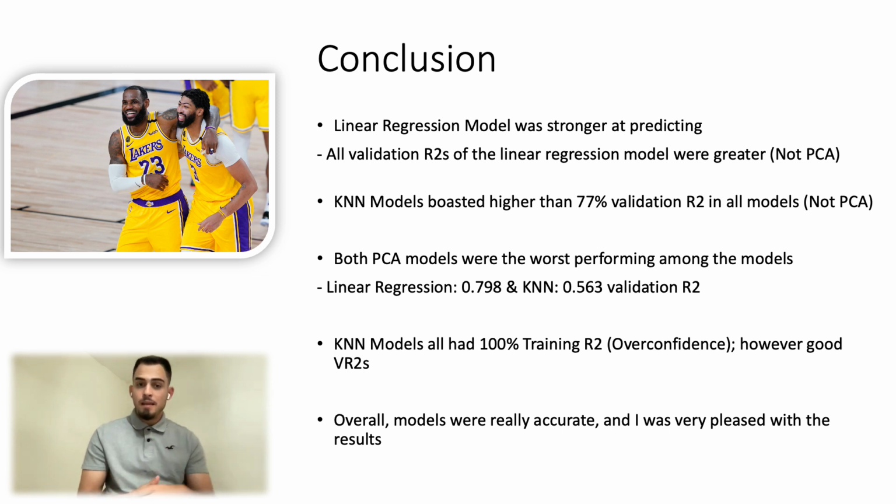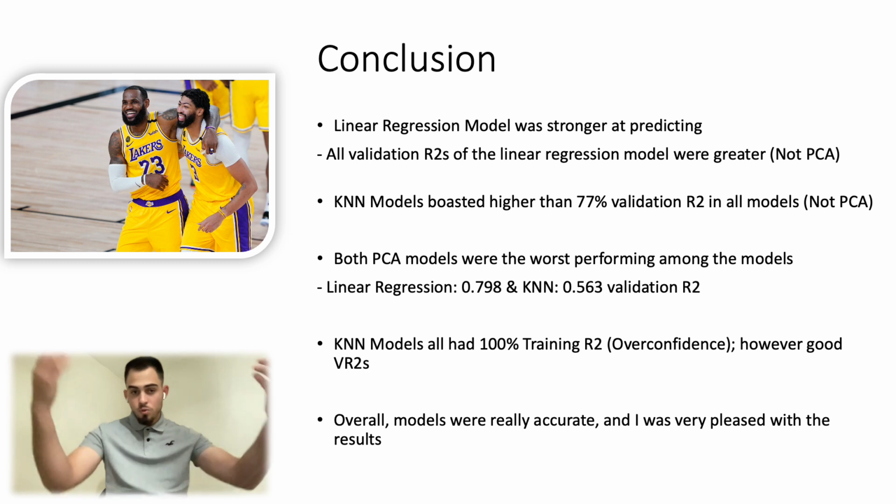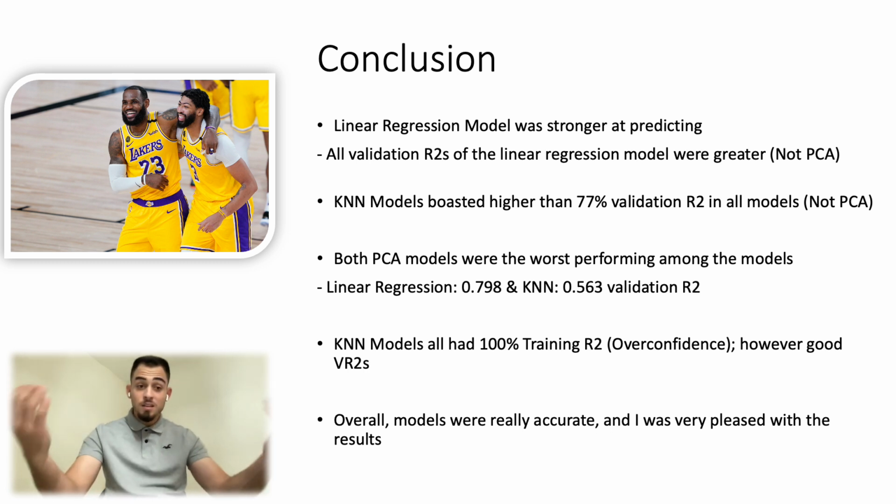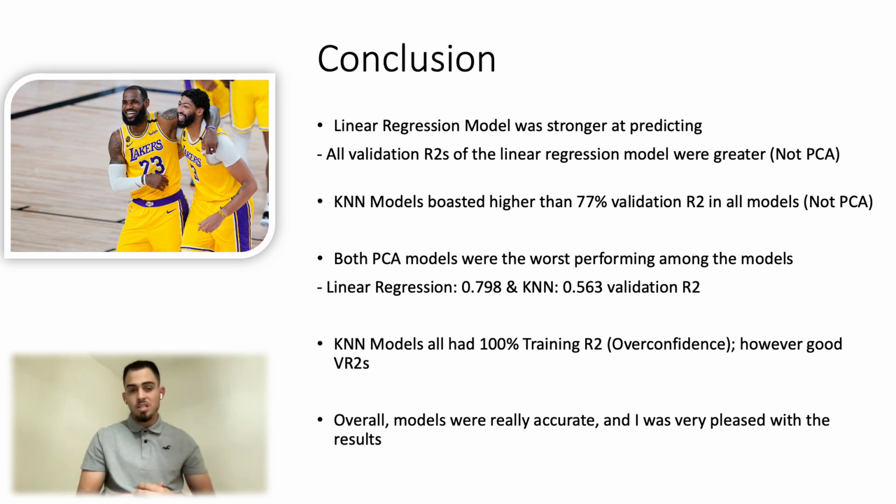Again, not counting that PCA model, and I say not counting that PCA model because both PCA models were the worst performing among the models for both algorithms, right? The PCA model for both algorithms really had the worst validation R2s. For linear regression, that was 0.798, and for KNN, that was 0.563, both all-time lows relative to the 6 models that were conducted in each algorithm.